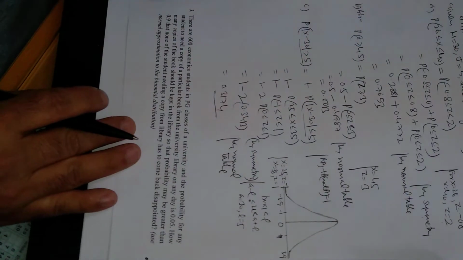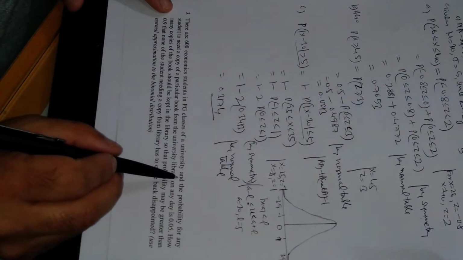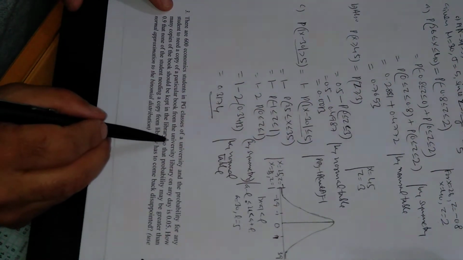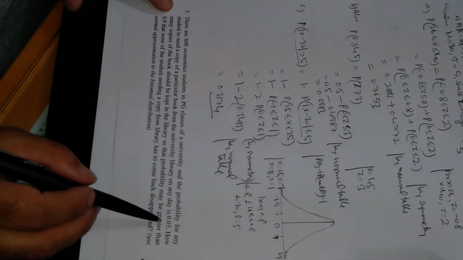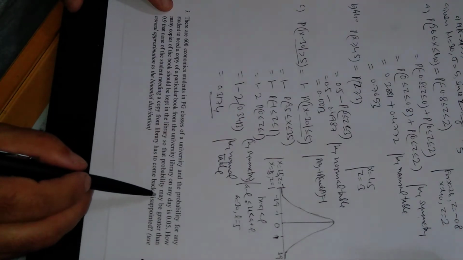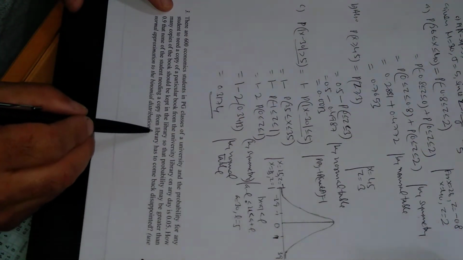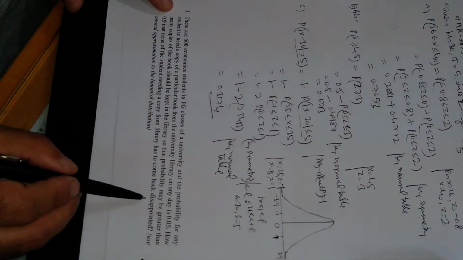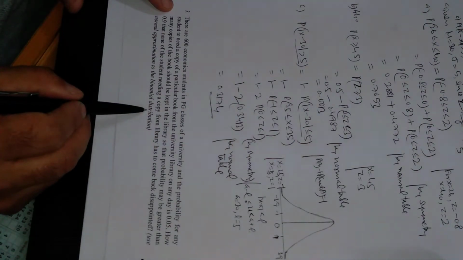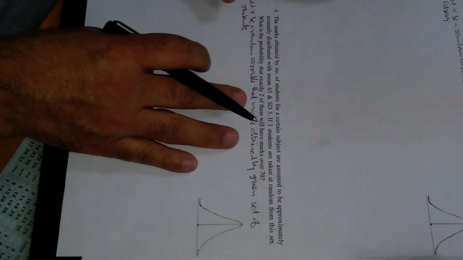Now come to the third question. There are 600 economics students in PG classes of a university, and the probability that any student needs a copy of a particular book from the university library on a day is 0.05. How many copies of the book should be kept in the library so that the probability is greater than 0.9 that none of the students who need a copy has to come back disappointed? We have to use normal approximation to the binomial distribution. So first of all, what is given? We will write here.